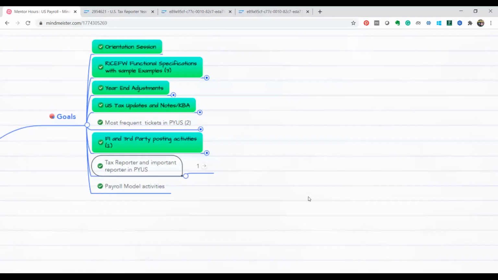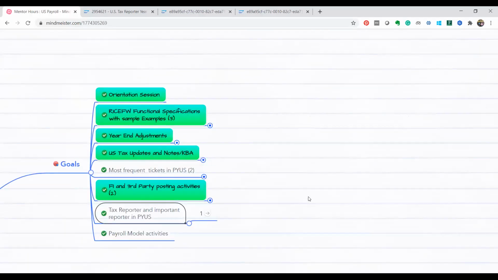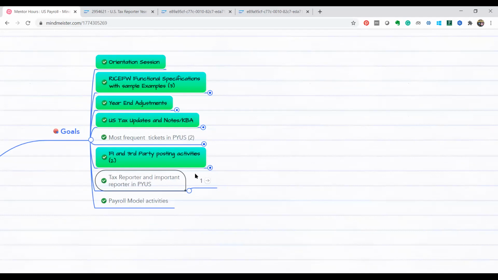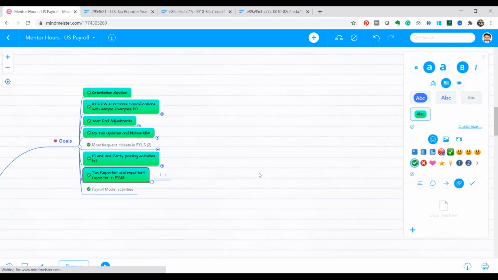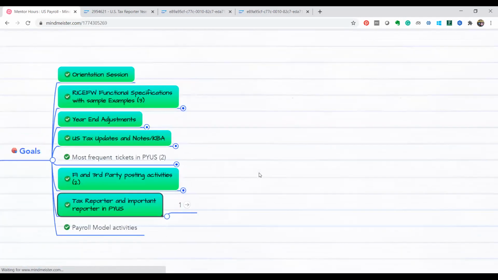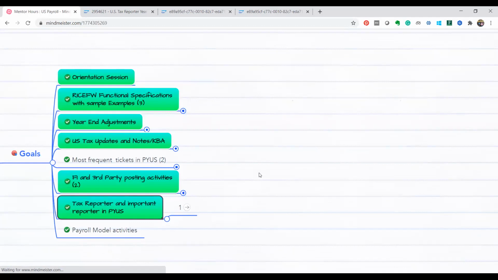So this is your mind map once again. We have covered today the second portion of the FI posting and a couple of notes we have seen, and the tax report, the important reports we have discussed, and the troubleshooting point of view, and what role a functional consultant will have. So this is third party posting. We are talking about finance posting, but we don't talk about third party posting activities.